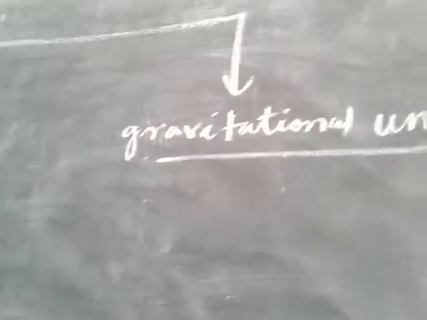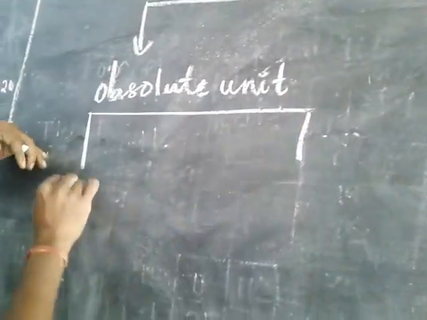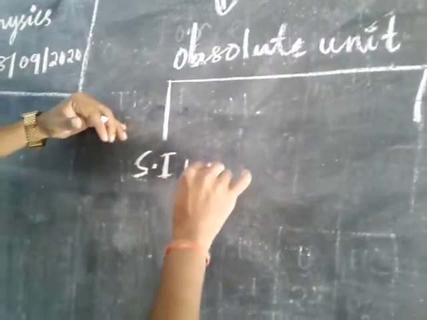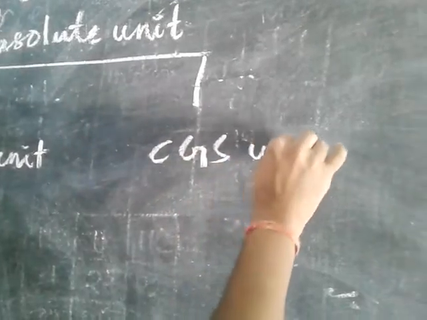Clear? The absolute unit is also of two types: one is the SI unit and another is the CGS unit.